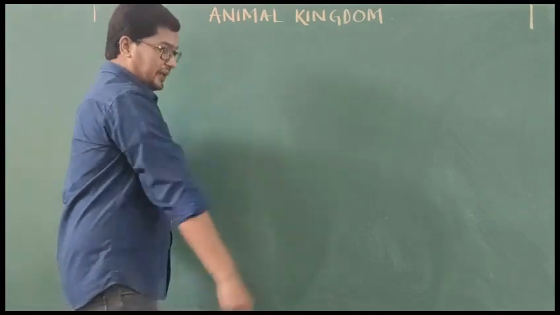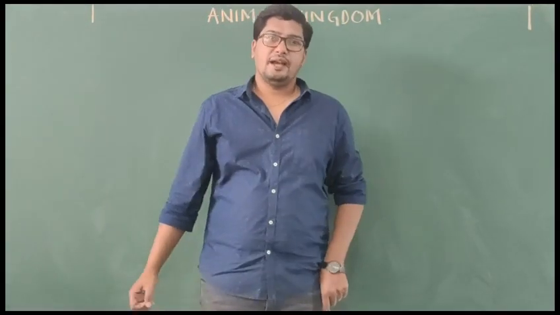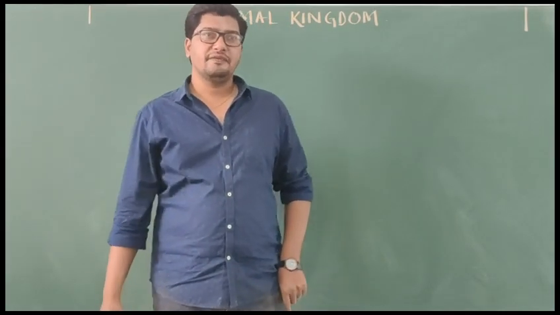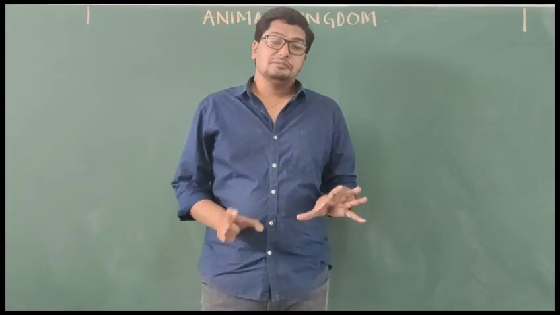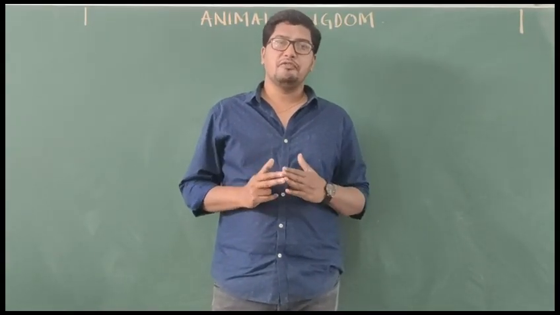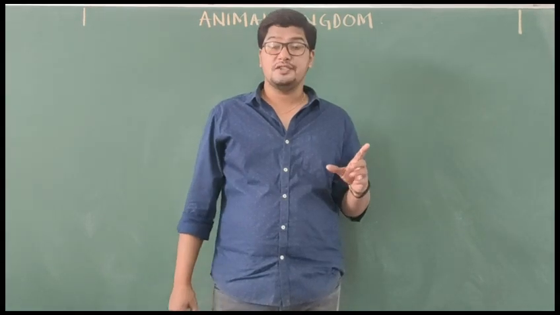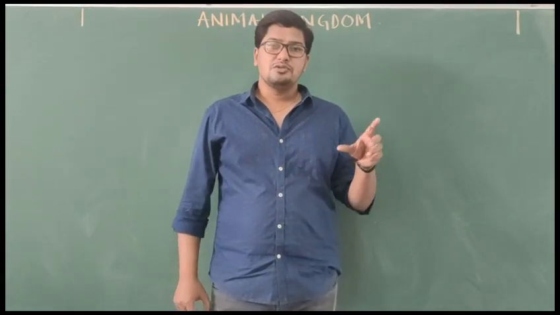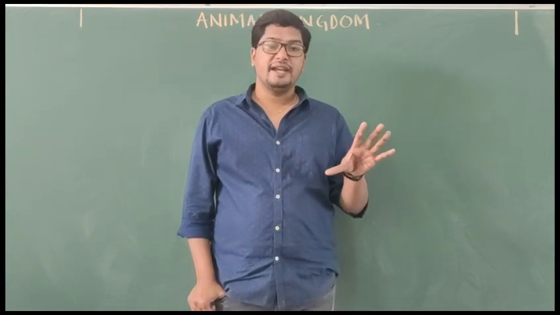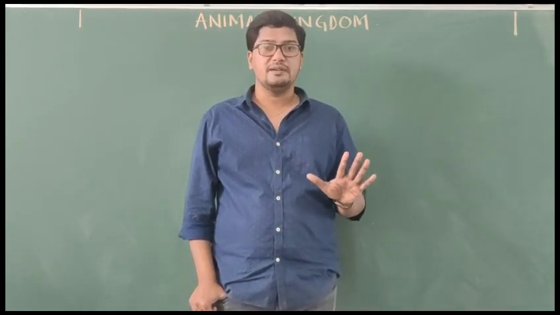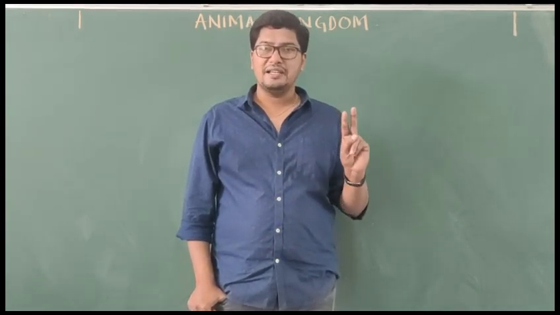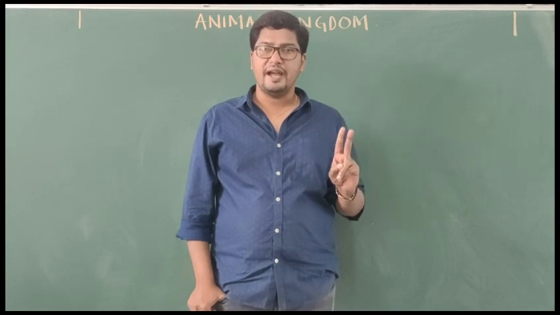Let us discuss the topic Animal Kingdom, and in the previous class we have studied the topic biological classification. There I told you, today in the field of biology, the system of classification we are following is R.H. Whittaker's 5 kingdom classification. Robert H. Whittaker in 1969 classified the entire living world into 5 kingdoms. If you remember, what are the 5 kingdoms? Plantae, Animalia, Protista, Monera and Fungi.